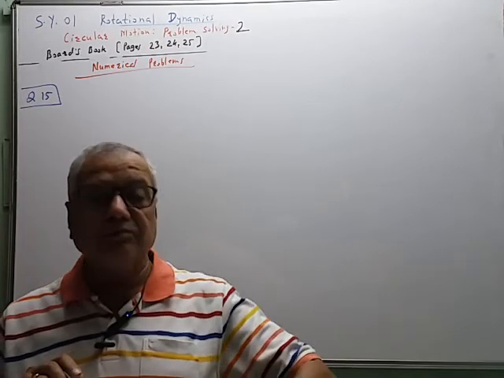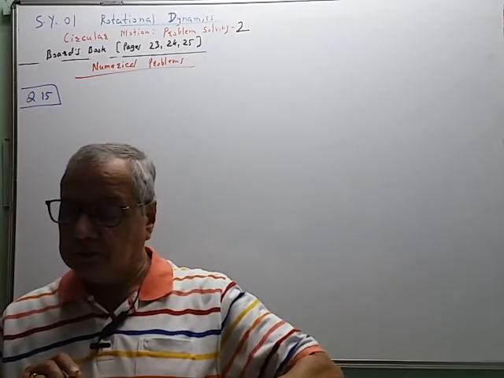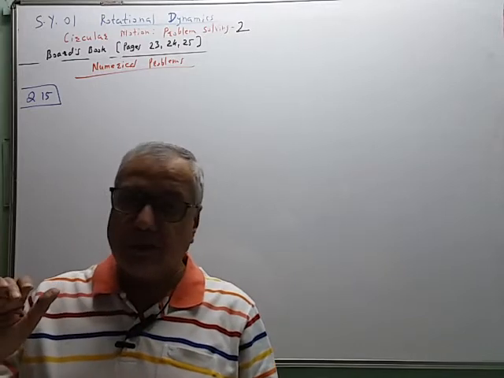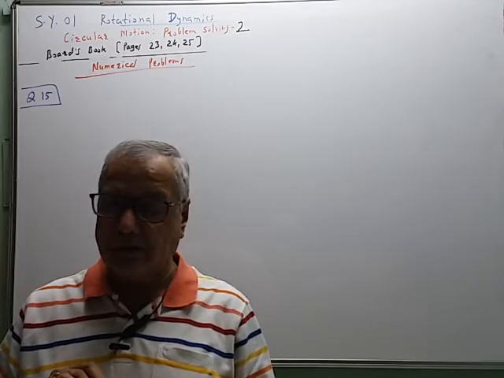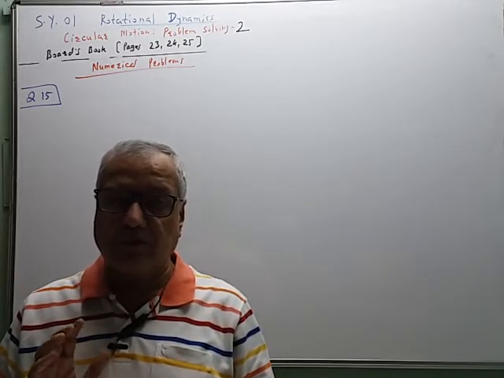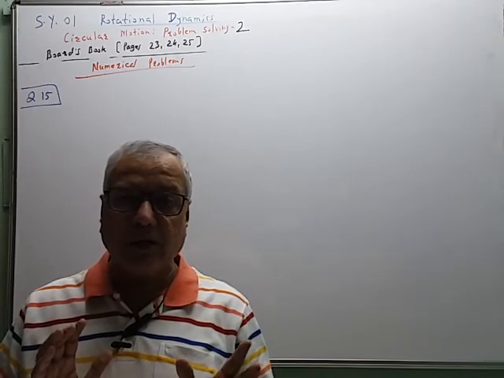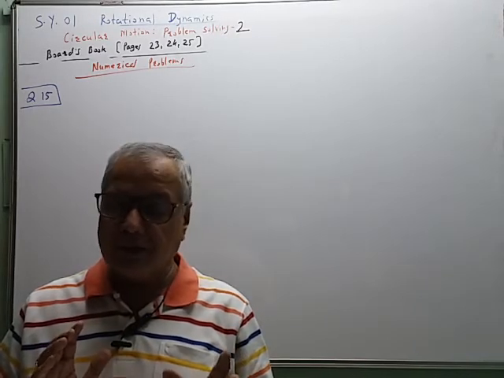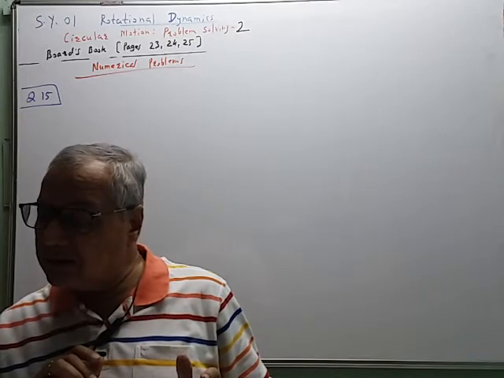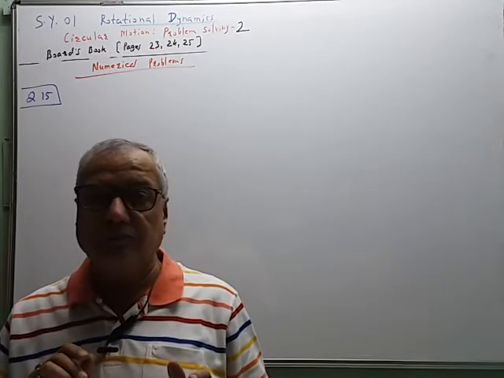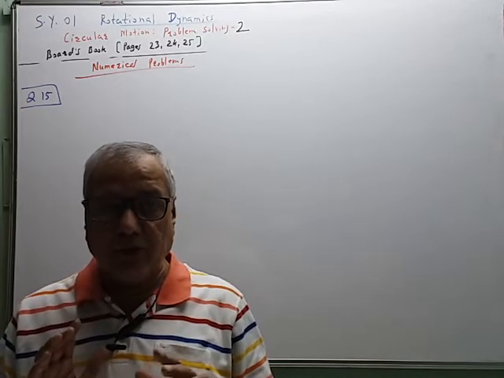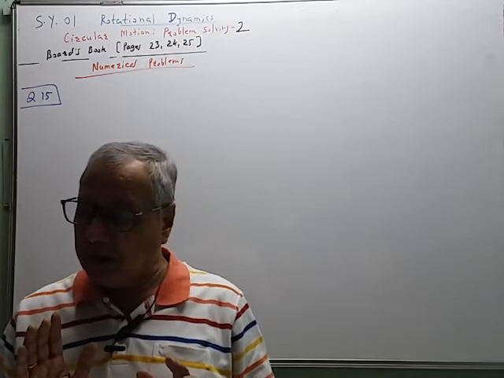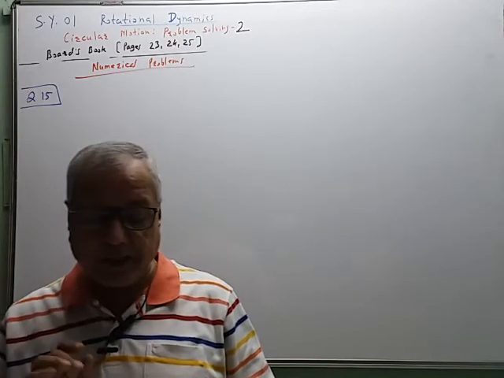A minimum and maximum speed limit is what is asked. So the problem is related to the above problem, question number 14. In question number 14, we decided the angle of banking theta. It is I think 78.7 degree. So theta we have to use from the above problem, and the coefficient of friction is given as 0.8.